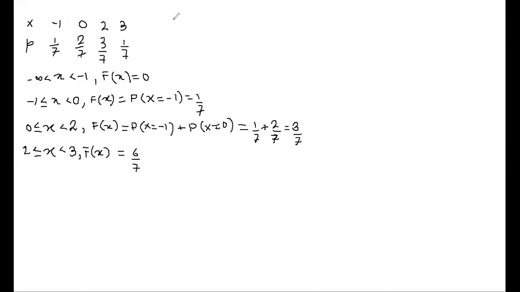Now what? After 3 nothing is there, so we can directly write it as x greater than or equal to 3. X greater than or equal to 3 means it's going up to infinity, from 3 all the way to infinity. So what is your capital Fx now? Now we are including 3 also. So what is the capital Fx value?